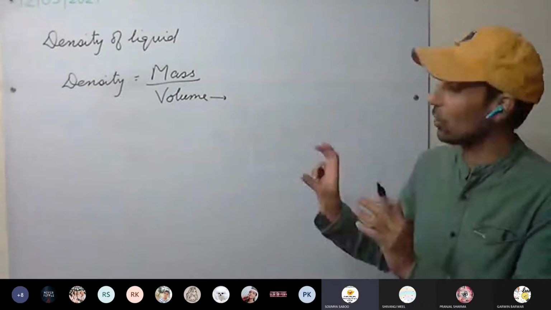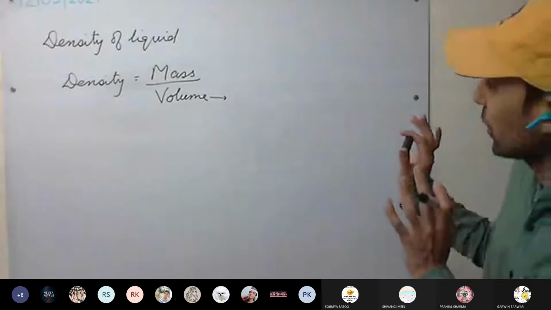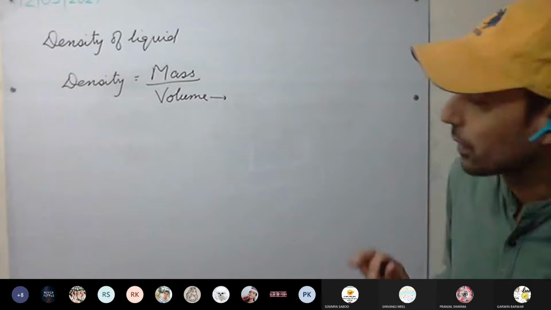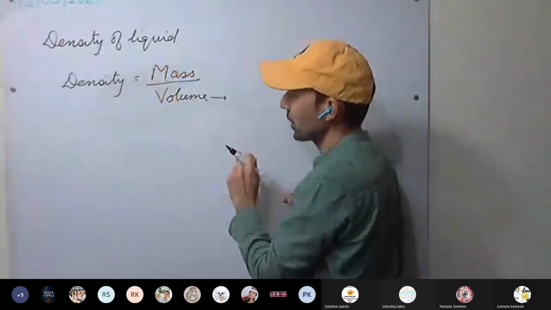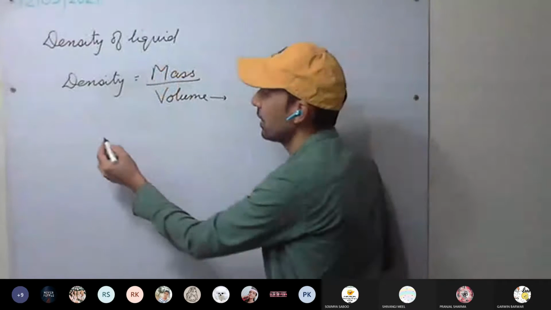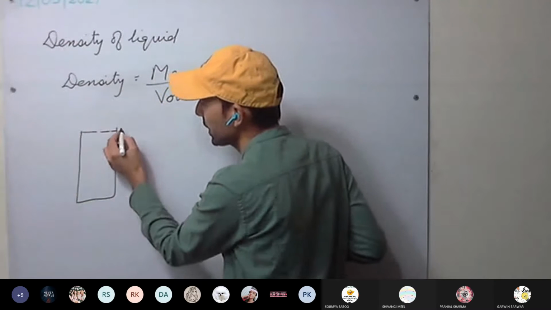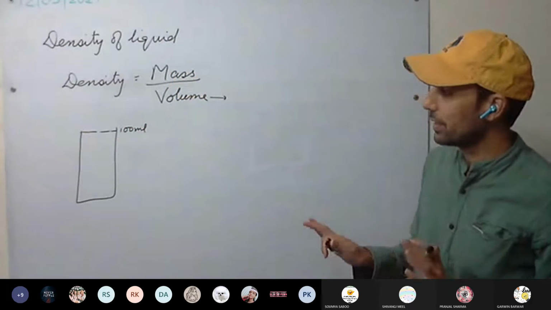Okay, now listen, so see here what we are going to do. We have to determine the density of a liquid. So we are taking a measuring cylinder. For example, its capacity is 100 ml.